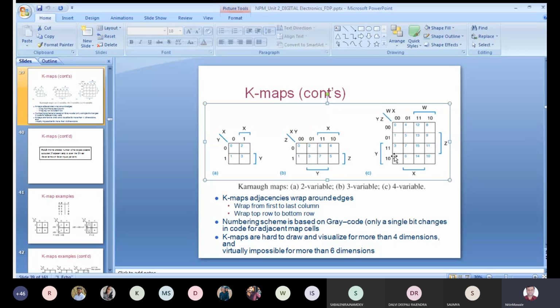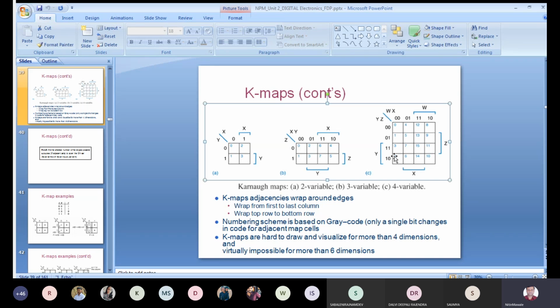And it is not necessary that you should go for these variables only. I can take any variables from A to Z for drawing that K map. If it is specifically mentioned in the equation that it is a function of PQR, you are supposed to use only PQR variables, not X, Y, Z variables. But if it is not mentioned, you are free to use any variables.